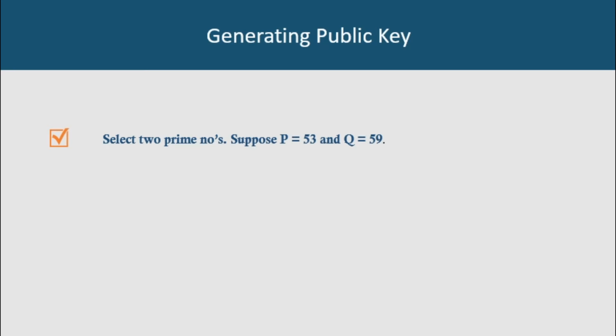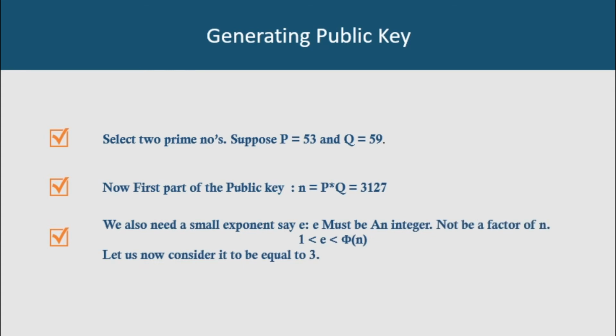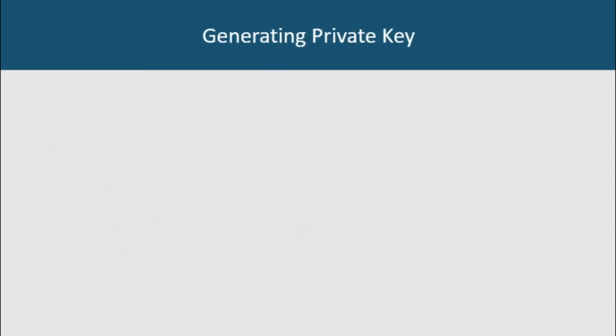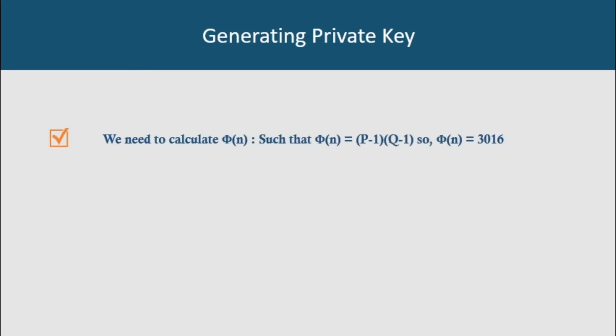n is formed by the multiplication of two prime numbers, let's say p and q. p and q are just random prime numbers. e should be co-prime. Co-prime means that it should not be a factor of n and it should be an integer. Then the public key is formed, which consists of n and e. Here is the calculation to generate the private key. You can see that the private key consists of three variables: k, phi and e.